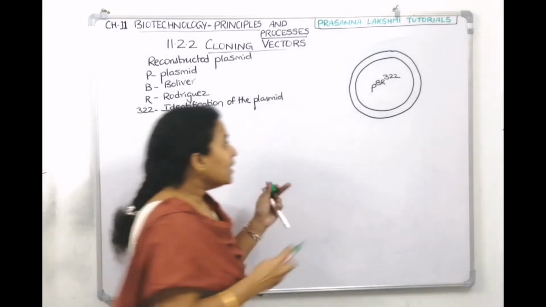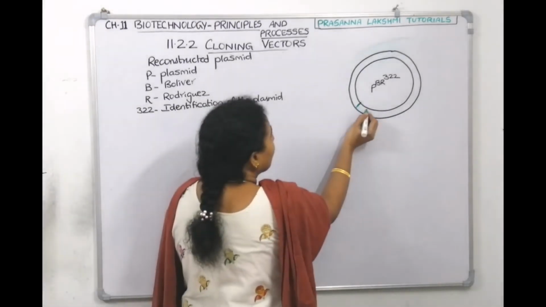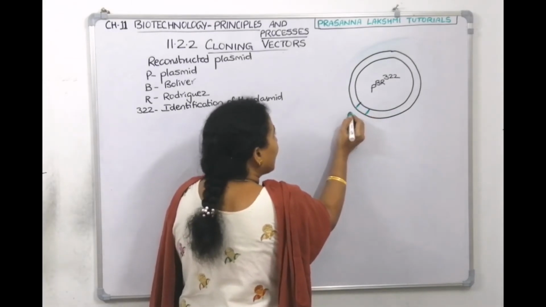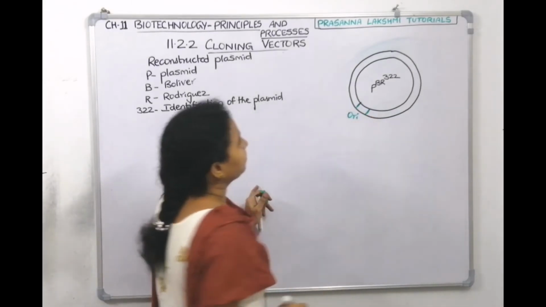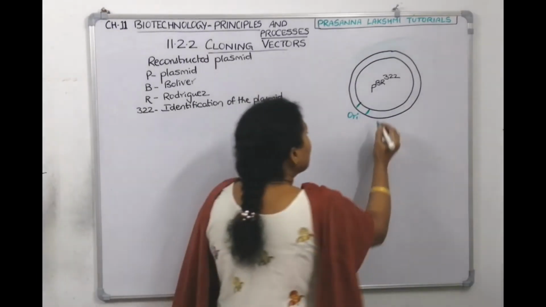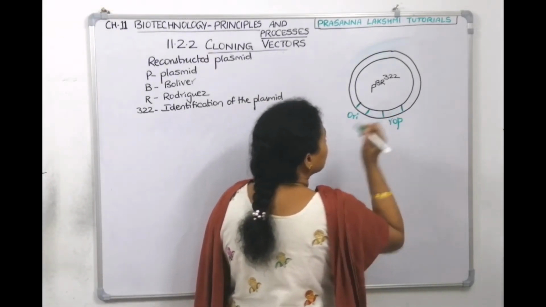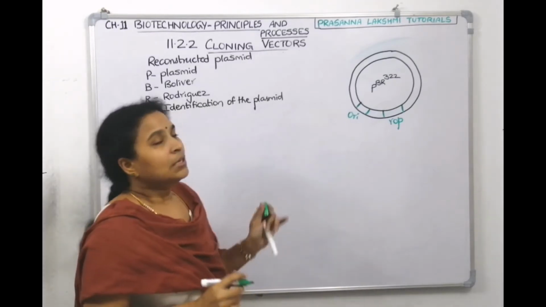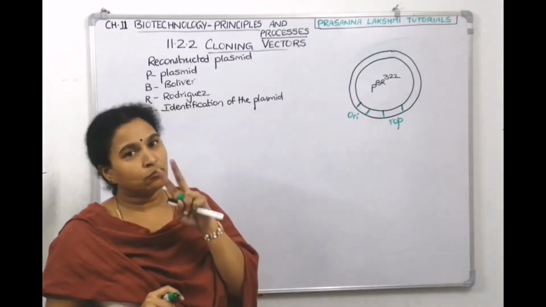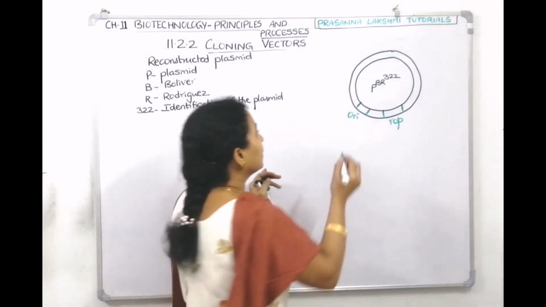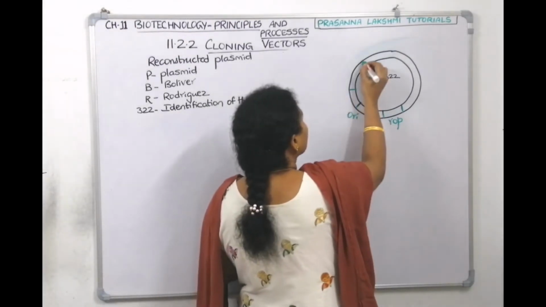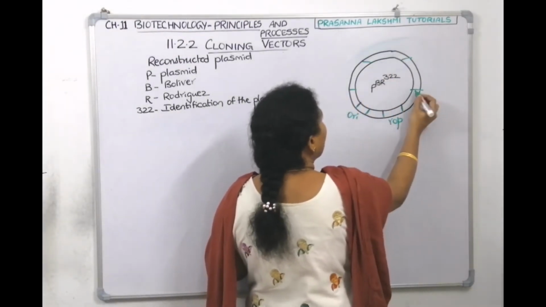It needs an ORI site. An ideal plasmid should have an ORI site. And it needs a ROP gene also. An ideal plasmid should also have two selectable markers. Here are the two selectable markers.